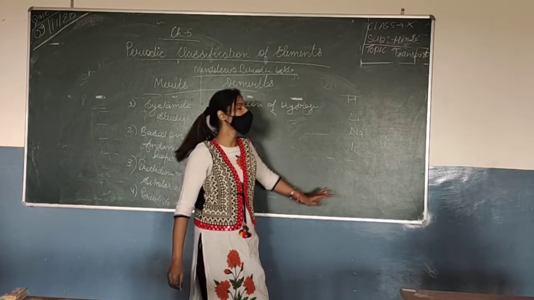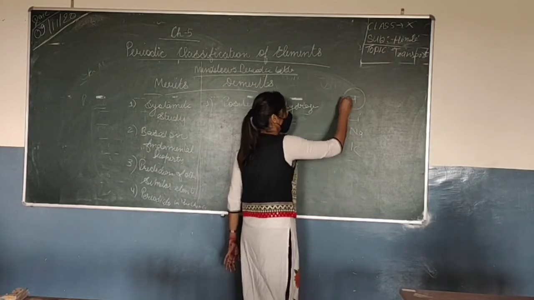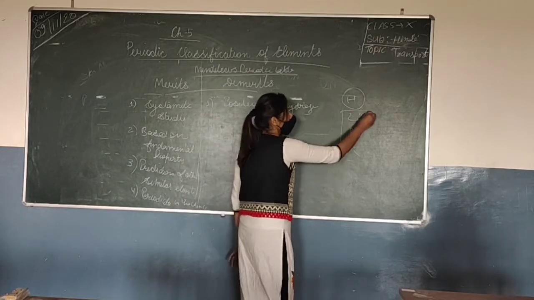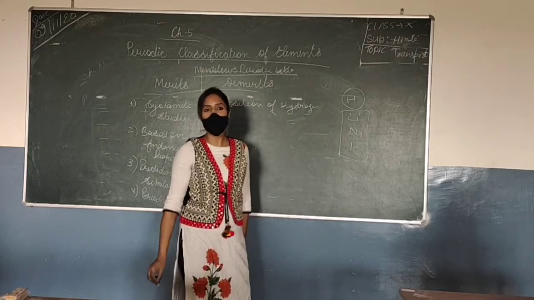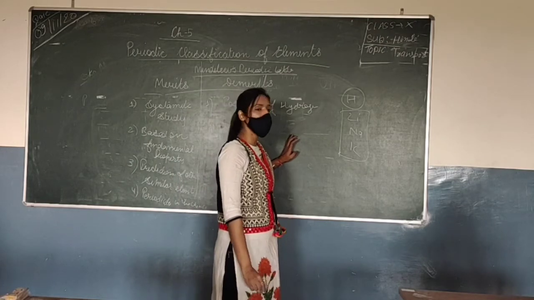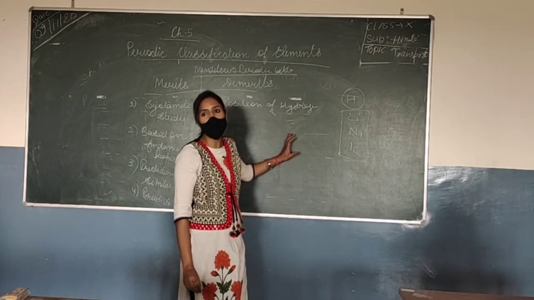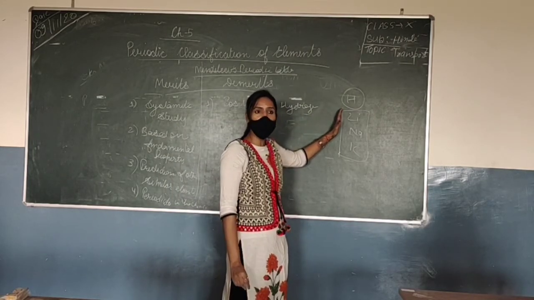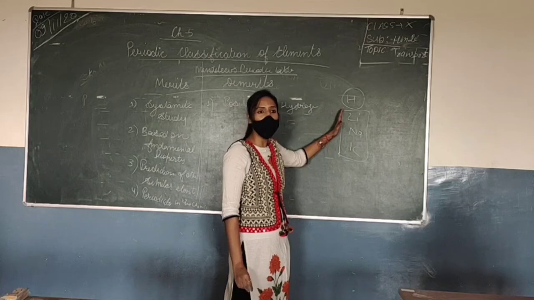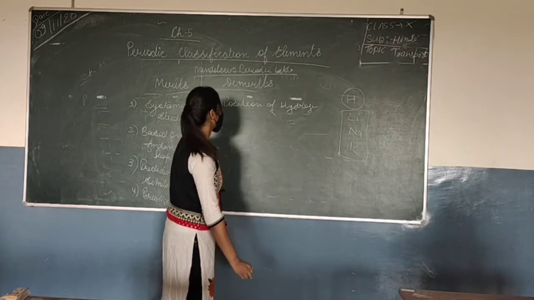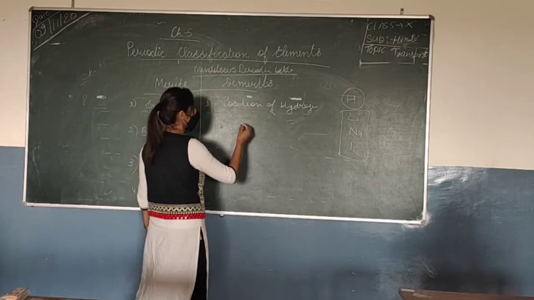But hydrogen is a non-metal, and it was placed in the group of metals. As he said that each and every group has a similar chemical property, so how can hydrogen come in group 1? Because hydrogen is a non-metal and the properties are so different. So this was the main drawback. The position of hydrogen was not clear.